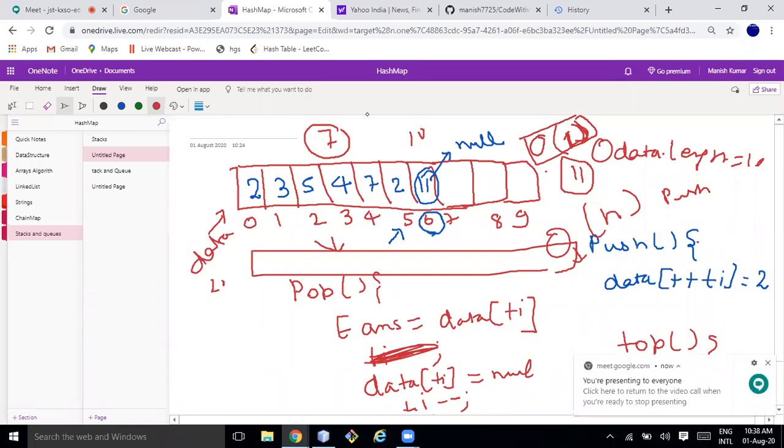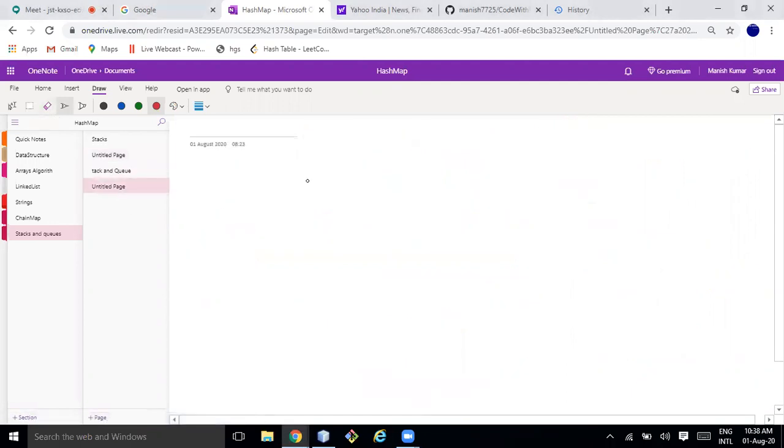Okay. So this is very cool. Now let's discuss what is the problem of this. What are the challenges involved in this, or we can say the array stack implementation drawbacks.